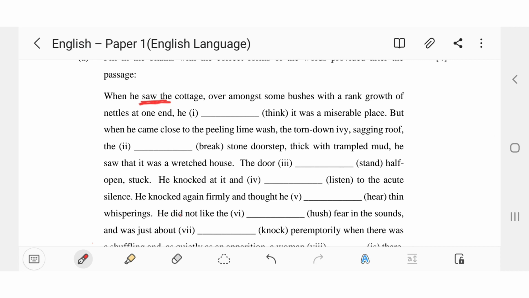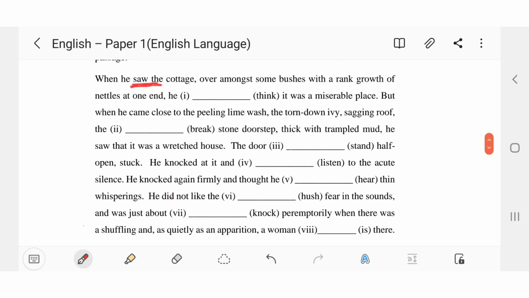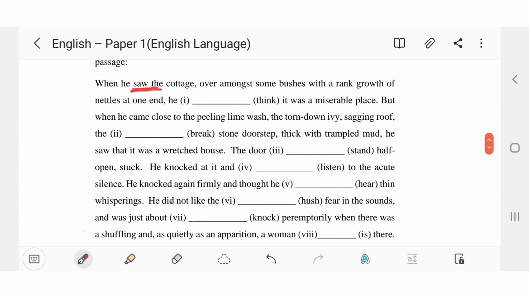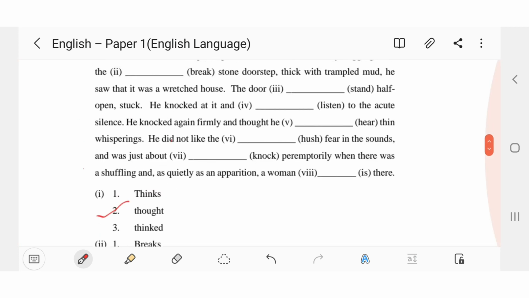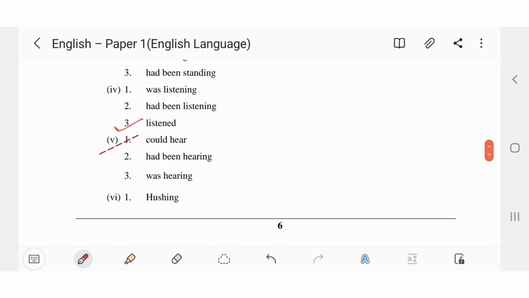But when he came close to the peeling limewash, the torn down ivy, the sagging roof, the broken stone doorstep, broken, it says something about the stone, that it is a broken type of stone, thick with trampled mud. He saw that it was a wretched house. The door stood half open, stood, past tense. He knocked at it and listened to the acute silence. He knocked again firmly and thought he could hear thin whisperings.